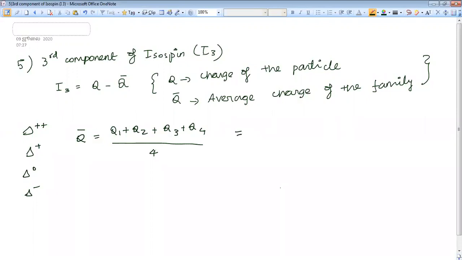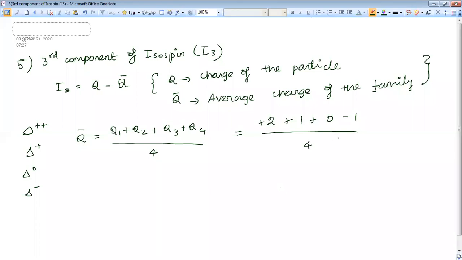So Q1, the charge of the first particle, is plus 2. Q2, charge of the second particle, plus 1. Third particle, 0. Fourth particle, minus 1. And divided by, in this case we can take it as 4, since it has 4 members.